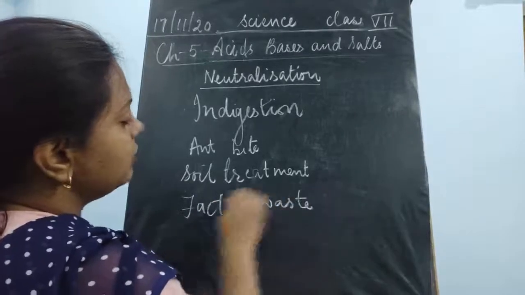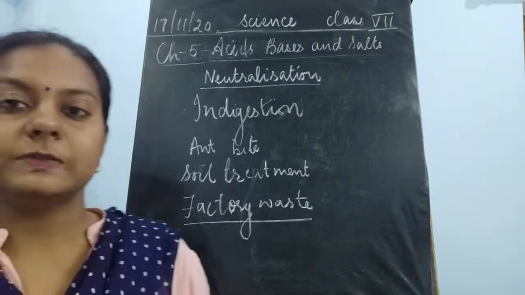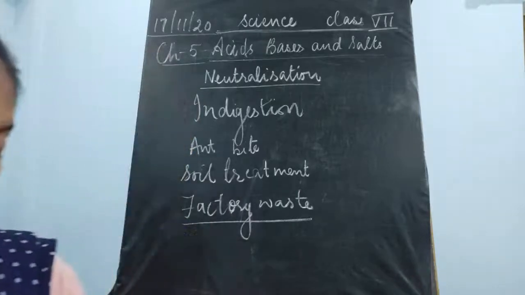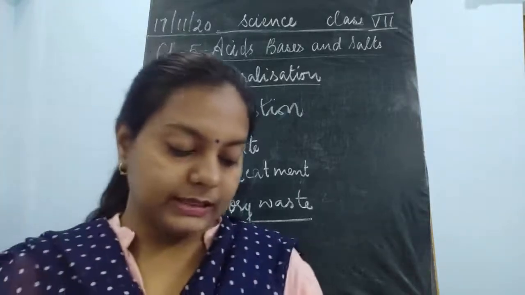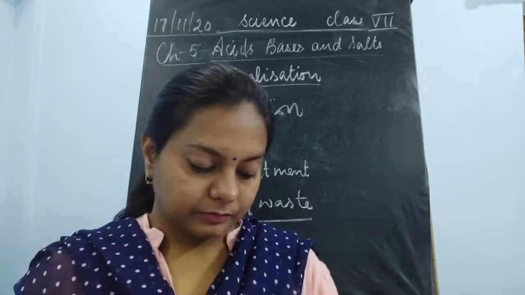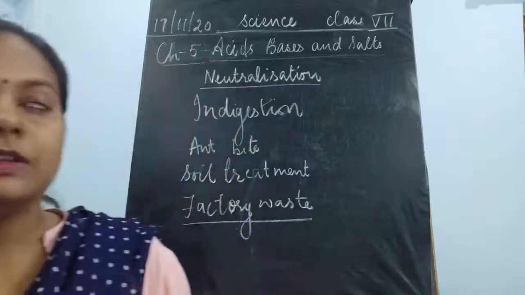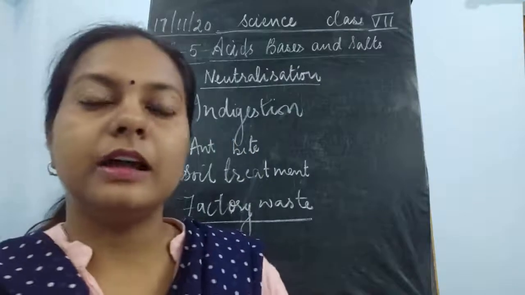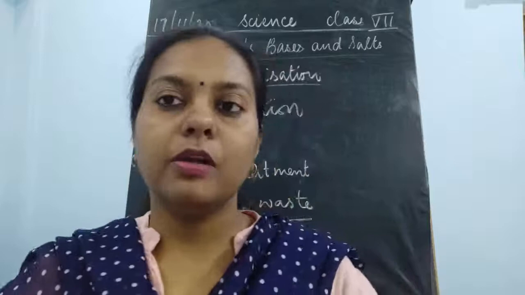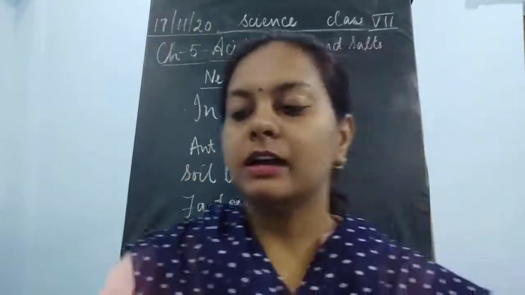Now children, how is the factory waste going to be treated before it is disposed? This factory waste is going to be treated like it is written here. The waste of many factories contains acids. They are allowed to flow into water bodies. Now simply please think that when the acids are present and they are thrown directly into the water bodies, what are they going to harm? How are these factory wastes going to harm?